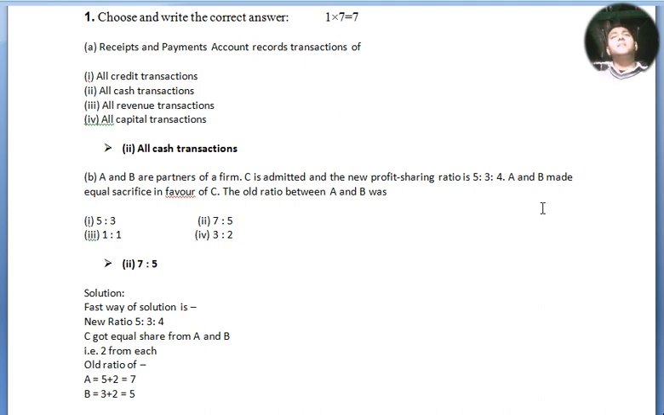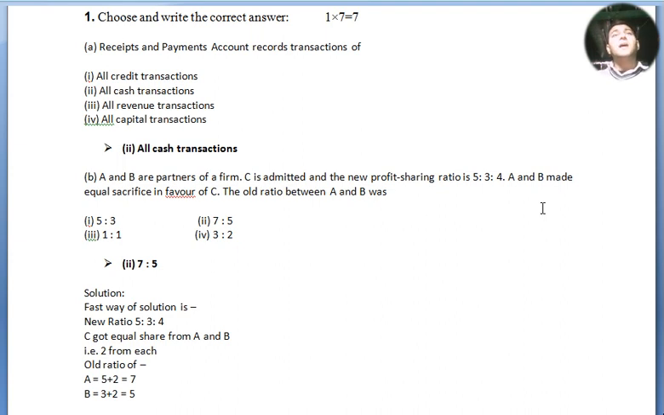Choose and write the correct answer. 1 mark each for 7 questions equals 7 marks total. Let's begin with question number A. Receipts and payment account records transactions of: the options are all credit transactions, all cash transactions, all revenue transactions and all capital transactions, and the answer is option number 2, all cash transactions.